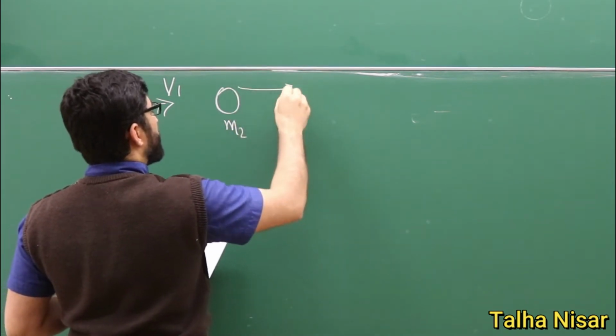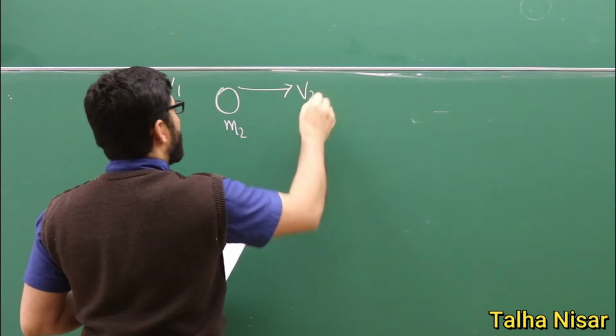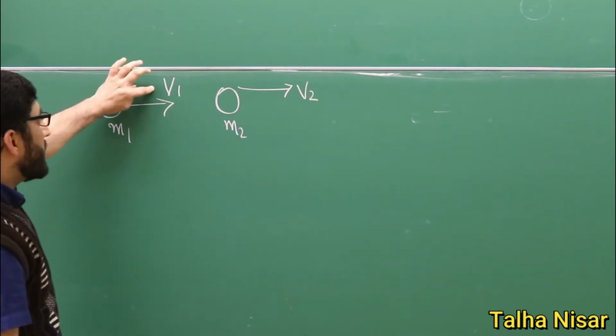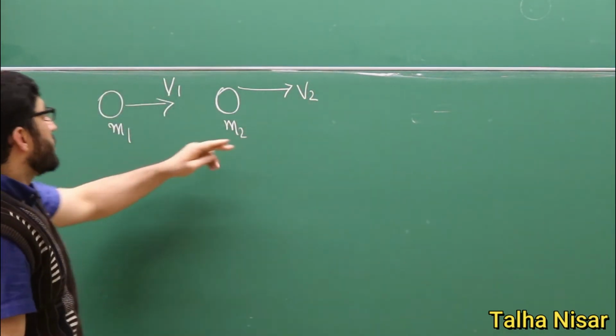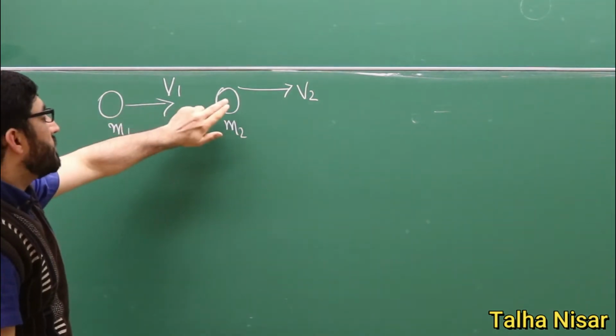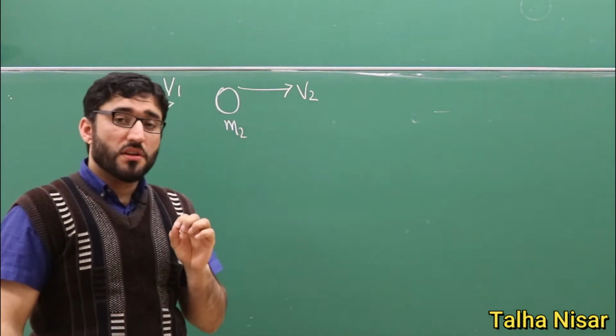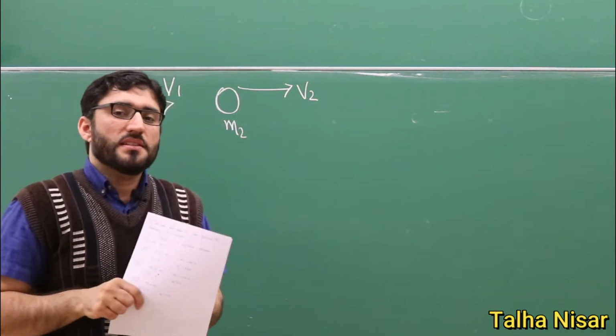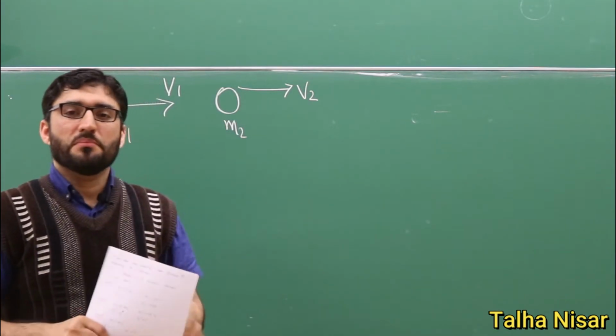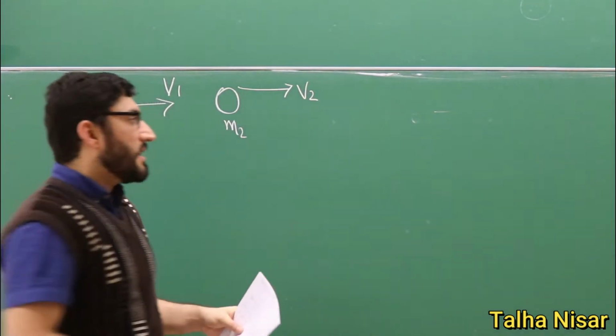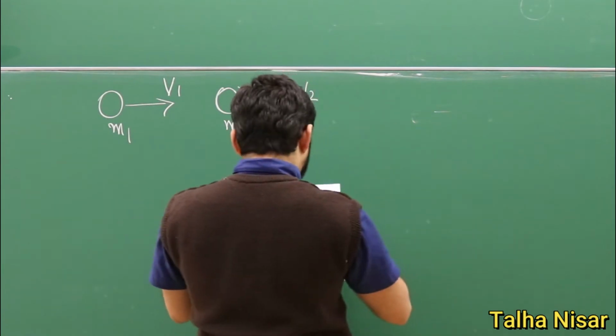The velocity V1 is higher than V2, so after some time they will collide with each other, but after the collision they will stick together. For example, there is some glue, or there are magnets, so they stick together.